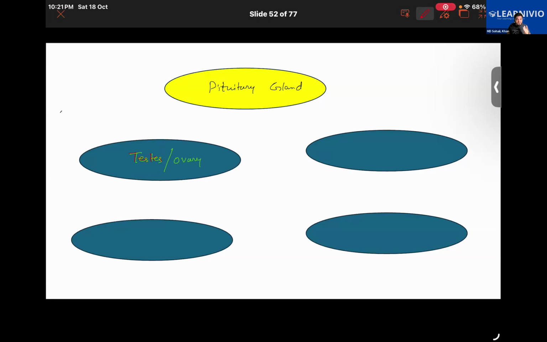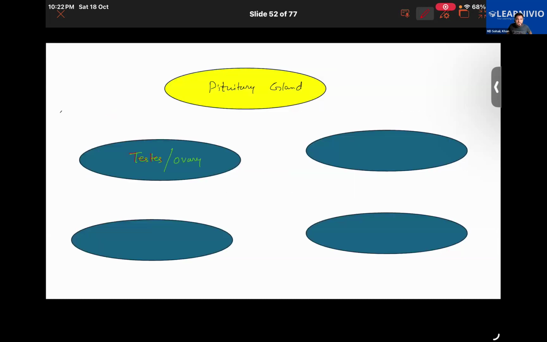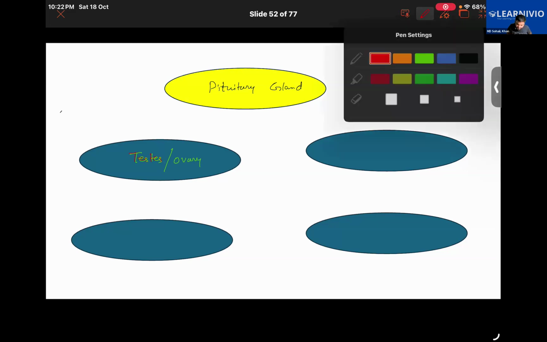Now, what happens in the case of a stressful situation? The pituitary gland will release some hormones that will stimulate the adrenal gland to produce hormones like adrenaline. Got it, everyone? Yes. So I'm just giving a few examples. We can take several examples.